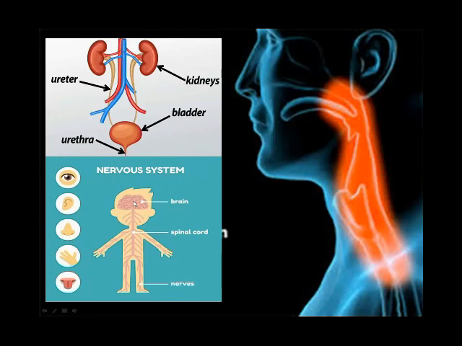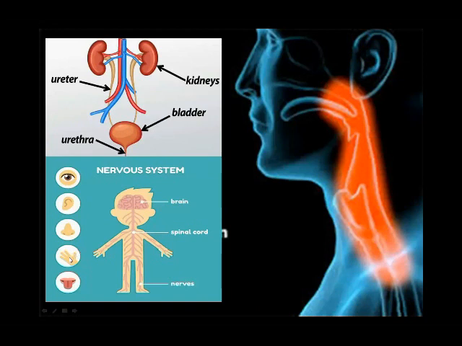They give the message to the brain, and the brain tells us what we see, which sound we hear, which type of smell we smell, and how we touch, soft, hard, and fluffy,